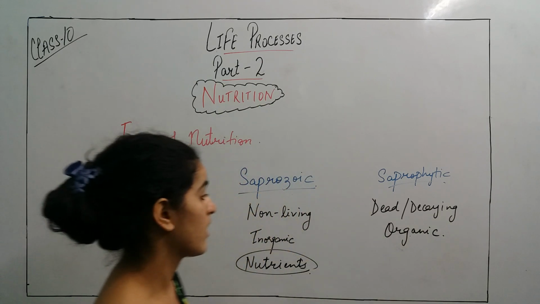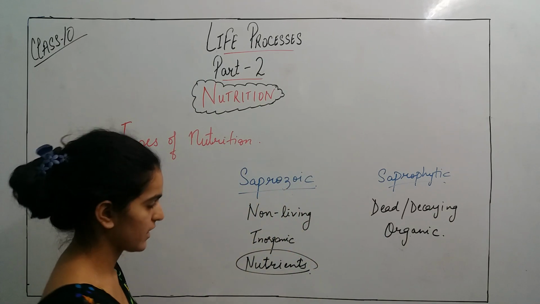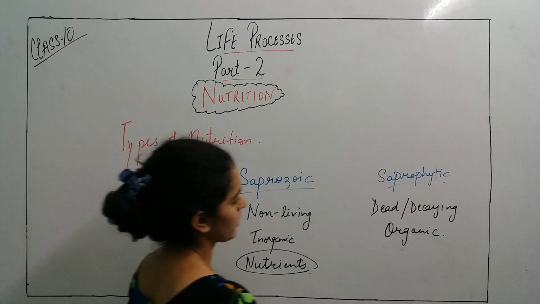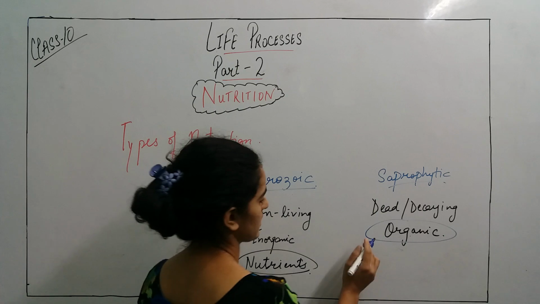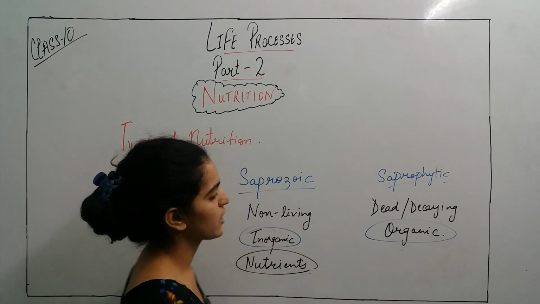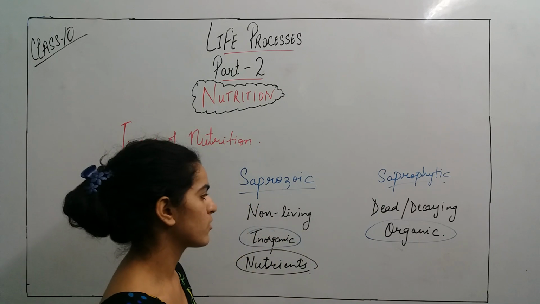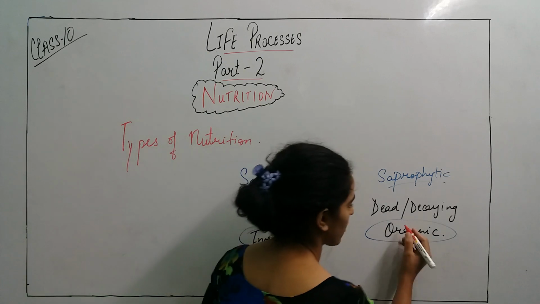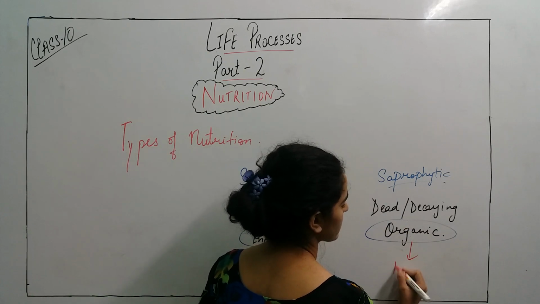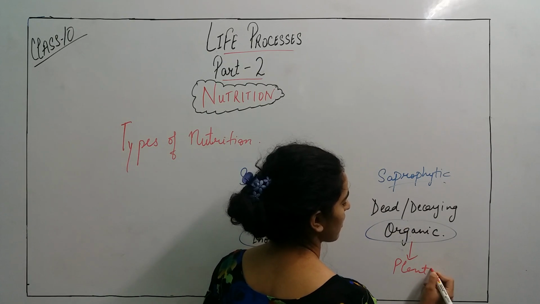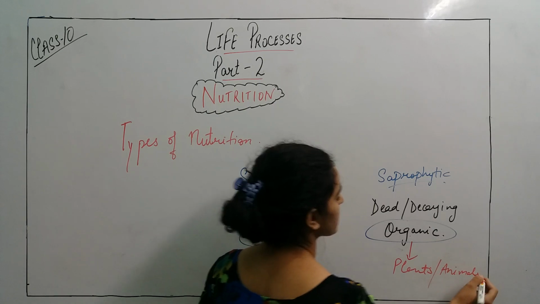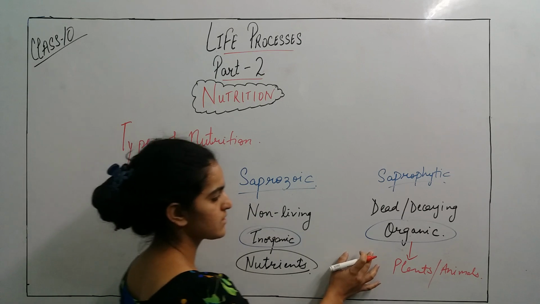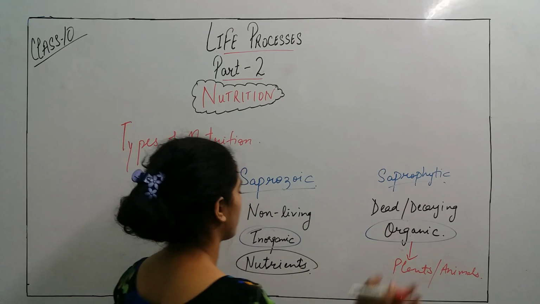Now what are these organic and inorganic? You must know organic and inorganic. The organic substances are found either in plants or animals, the substances which are found in them.